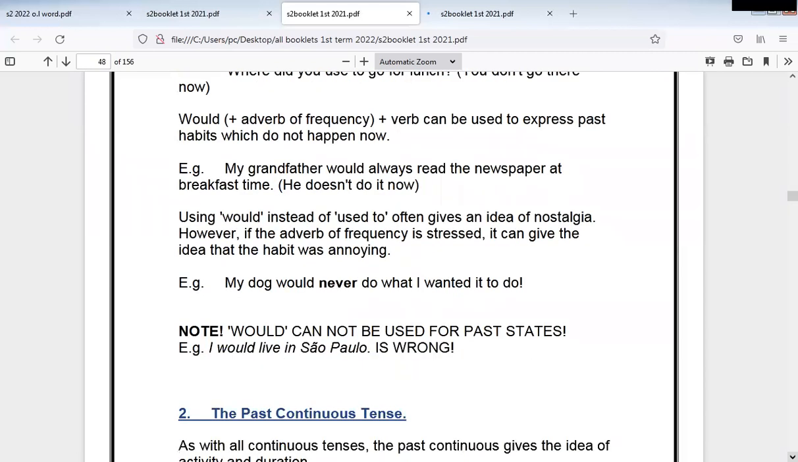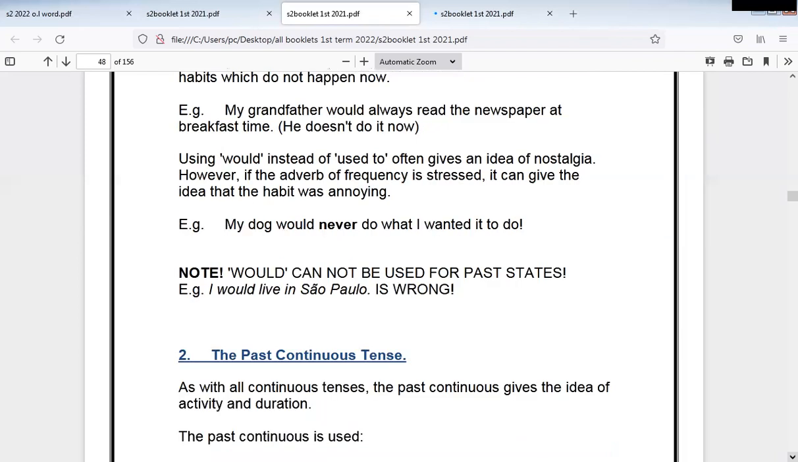Using would instead of used to often gives an idea of nostalgia. However, if the adverb of frequency is stressed, it can give the idea that the habit was annoying. My dog would never do what I wanted it to do. So here, they gave an adverb of frequency, never. What's the reason? To stress the annoyance. If I say my dog wouldn't do whatever I wanted it to do, it's okay, but here I'm not annoyed so much. But if I say would never do, this is the stress on the idea of annoyance.